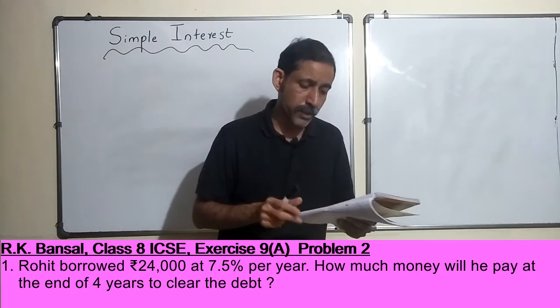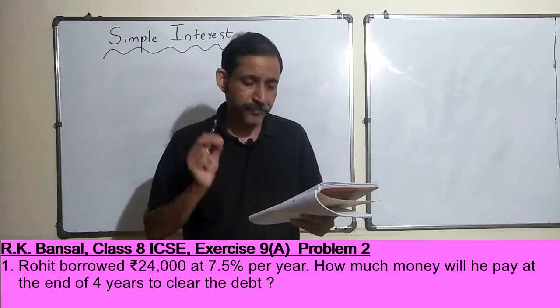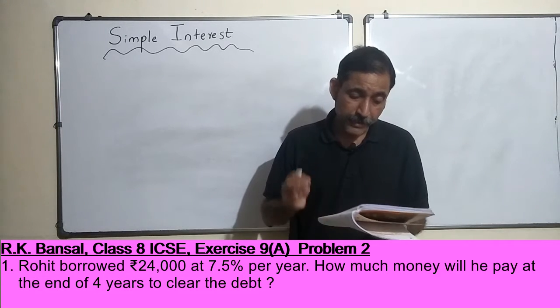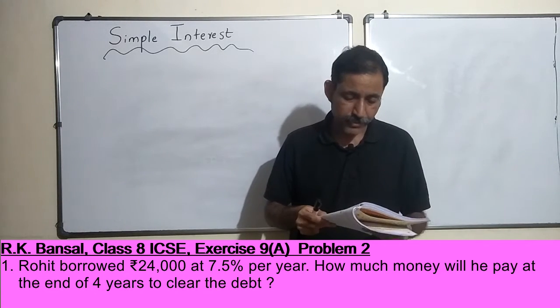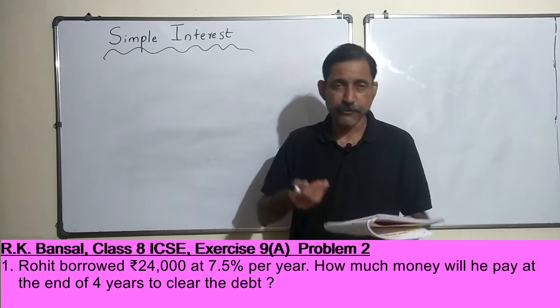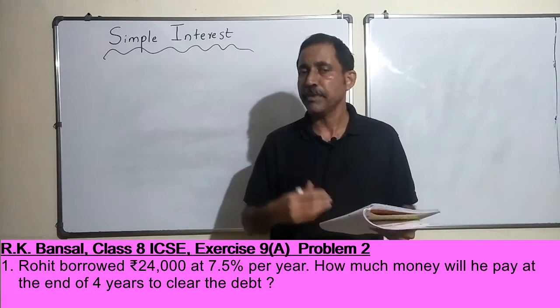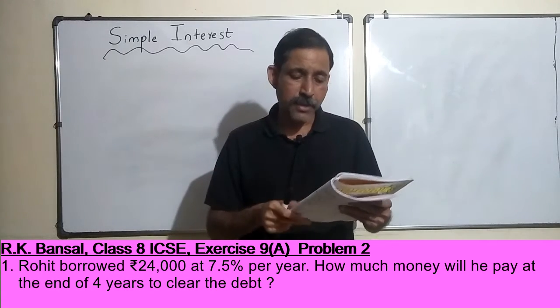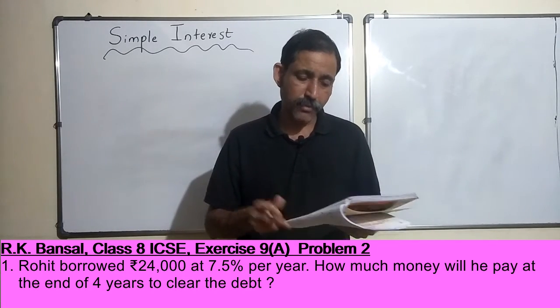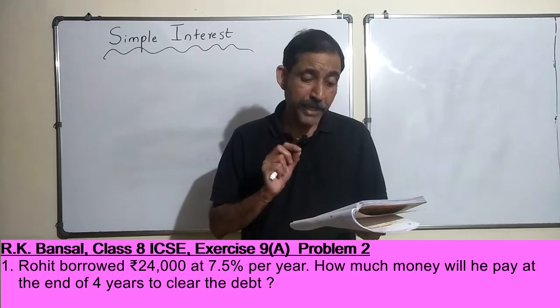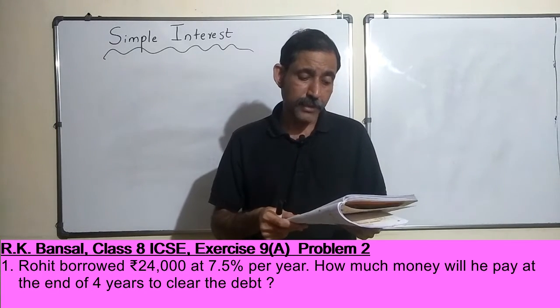Rohit borrowed rupees 24,000 at 7.5% interest per year, okay. So now that is the interest that he has to pay. If you borrow money from somebody, you give them the money that you borrowed plus you pay some interest, right, extra money. So that is 7.5% on what he borrowed. How much money will he pay at the end of 4 years to clear the debt, okay.